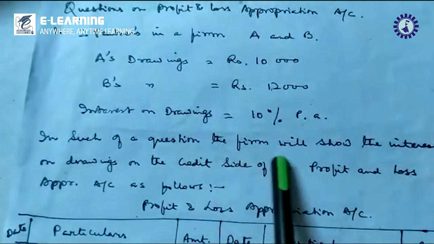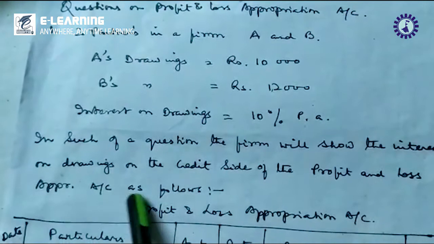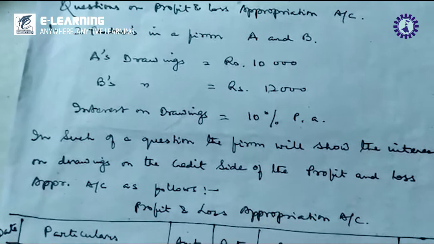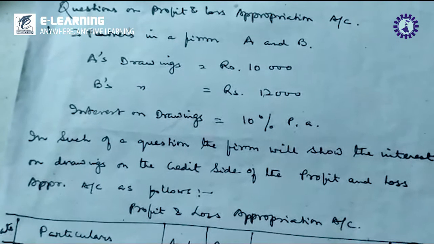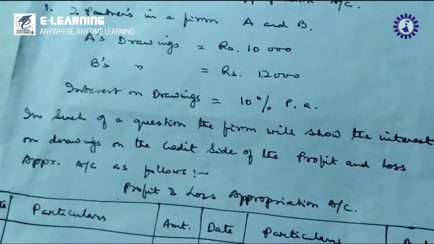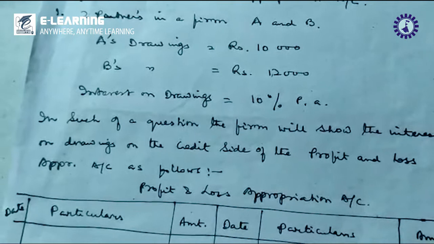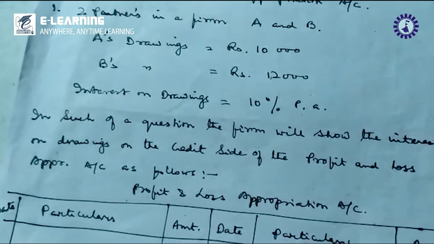In such a question, the firm will show the interest on drawings on the credit side of the profit and loss appropriation account. We will discuss only the credit items in this problem. Just recall what I said yesterday: I have given you the entire contents of the debit and credit side of the profit and loss appropriation account.